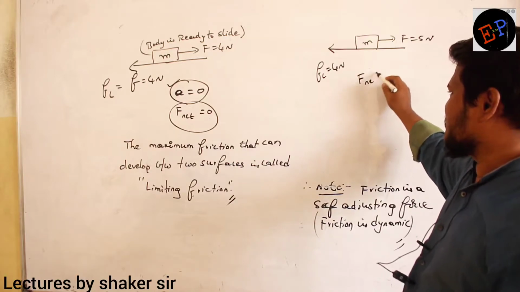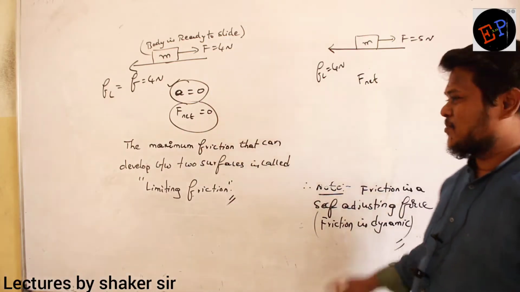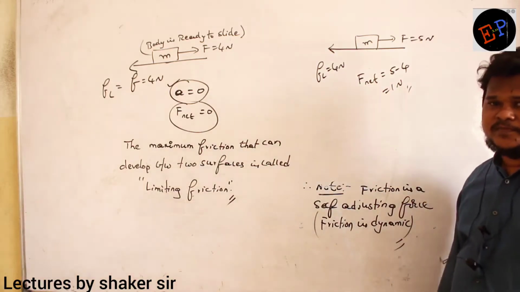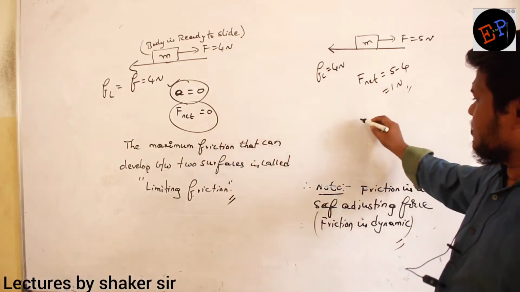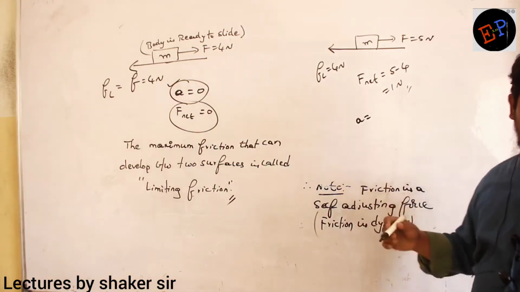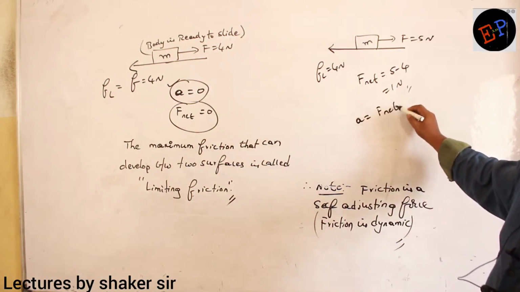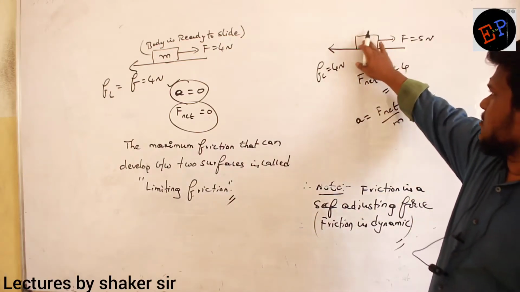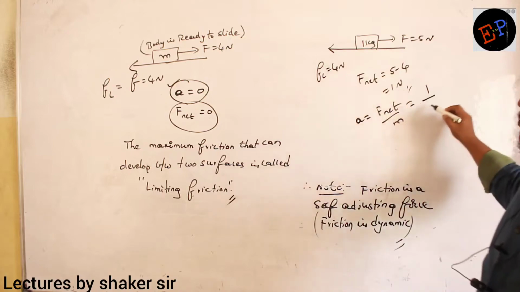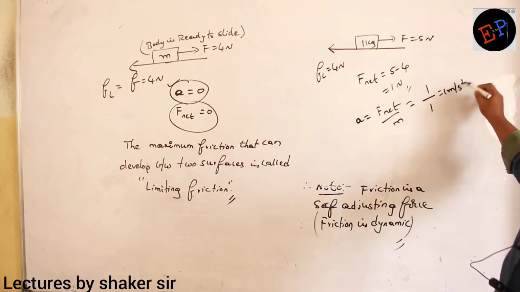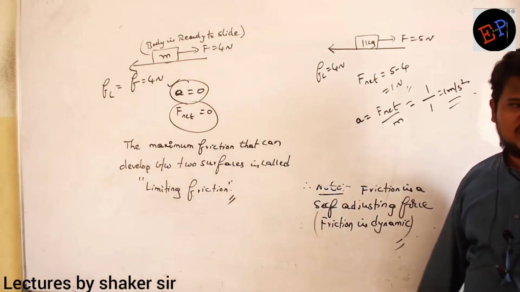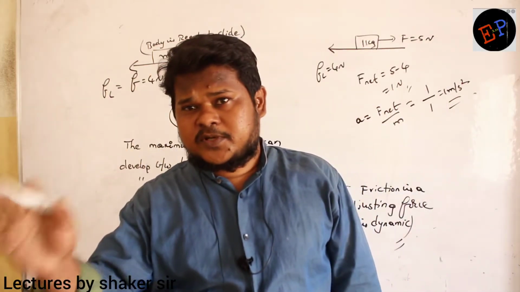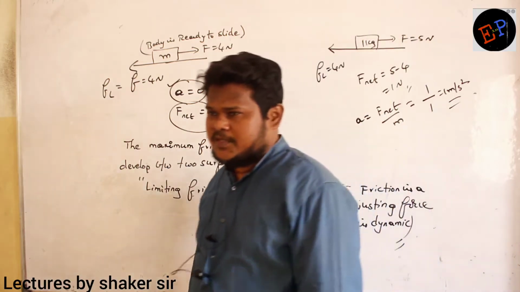There is some net force. What is the net force? 5 minus 4, that is 1 Newton, is the net force. Understood now? So what is the acceleration produced? Acceleration A is equal to net force divided by mass. Net force 1, mass, let mass be 1 kg. Clear now? So 1 by 1, 1 meter per second square. That is the acceleration produced. So who produces the acceleration always? Net force produces the acceleration. Are you able to understand?